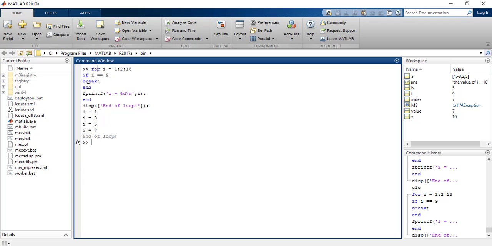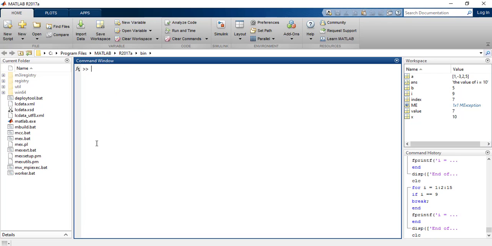So the for loop was broken and the control came out of this loop and it displayed this statement, right? So this is how we can use the break statement.